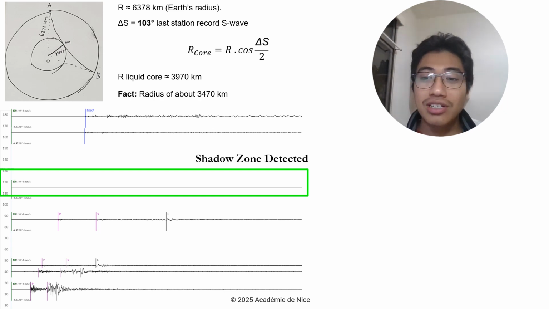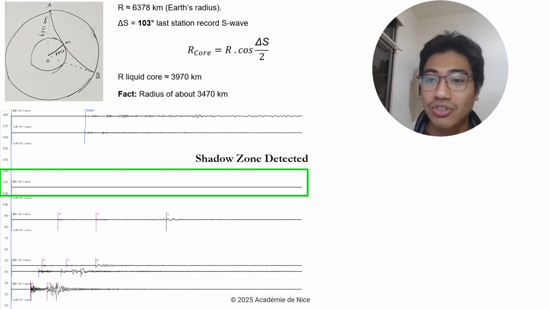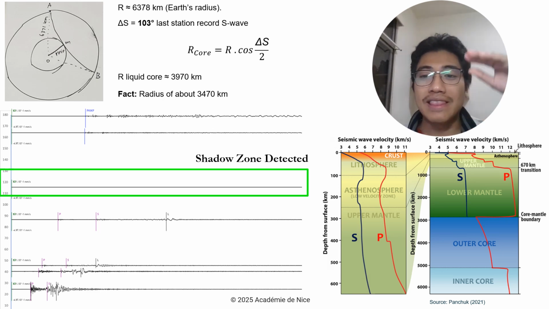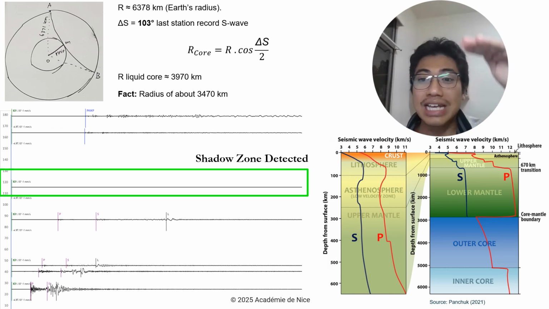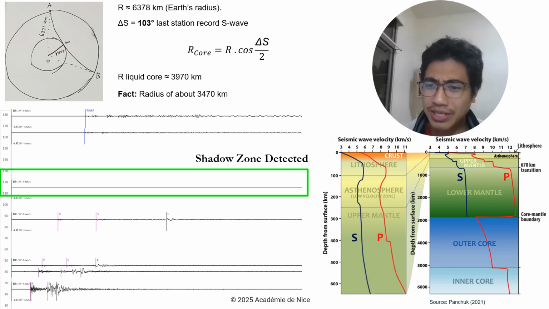But if we look at the actual fact, the radius of the liquid core is around 3,000 kilometers, so it's almost similar. Using this data, we can also know the location of the core-mantle boundary, how many kilometers deep below our feet. So it's kind of interesting, right?